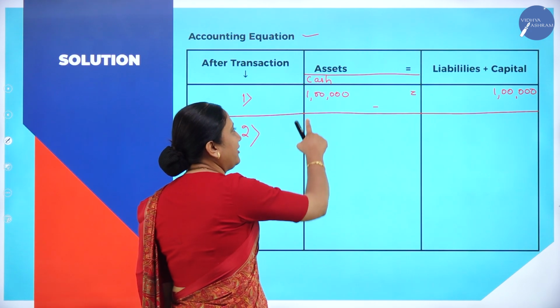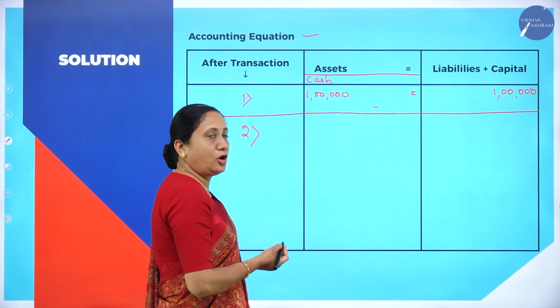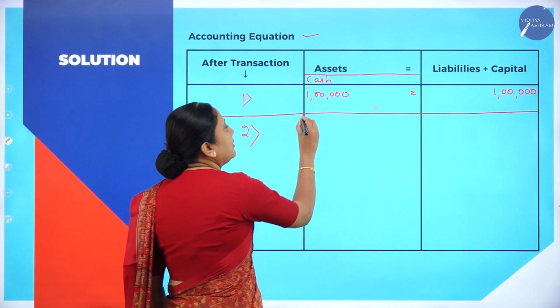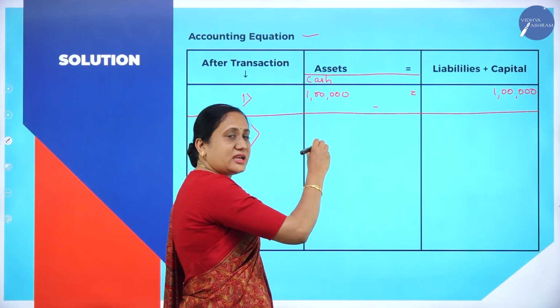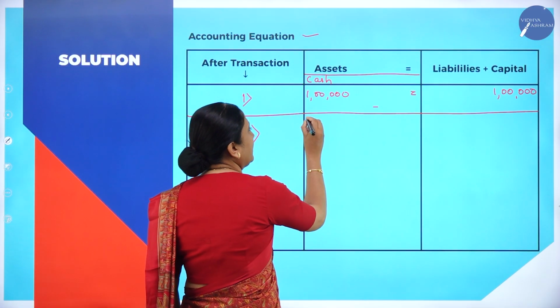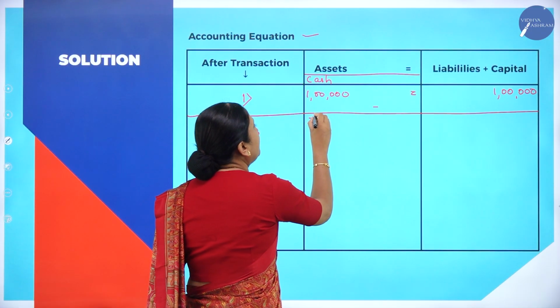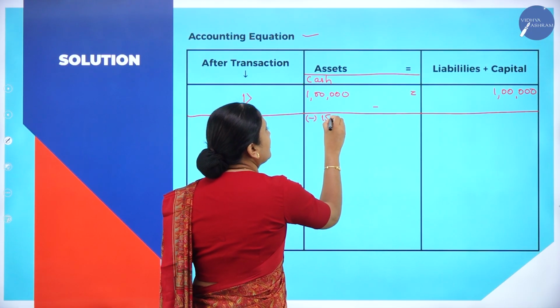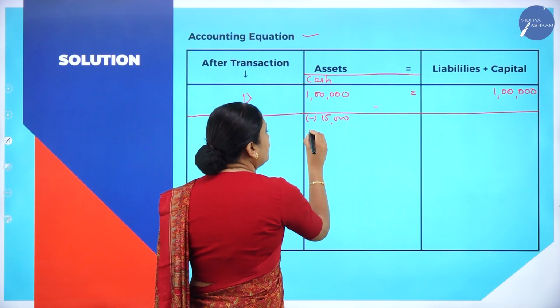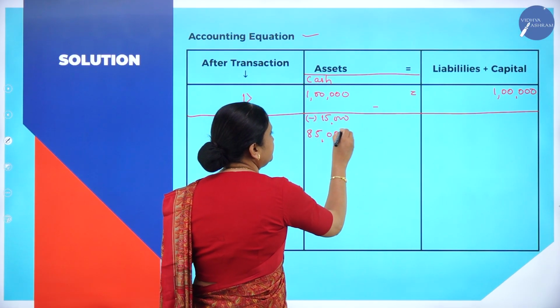The available cash in the business was 1 lakh. Now he has withdrawn the cash and is depositing it into his bank account. So earlier it was 1 lakh, now minus 15,000. The actual balance is 85,000.